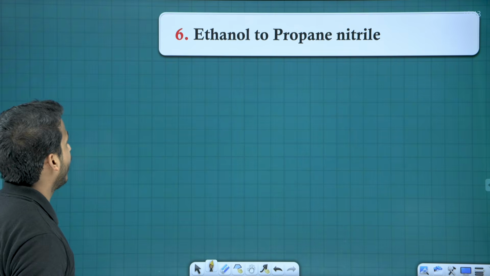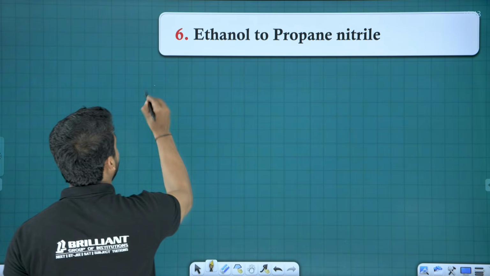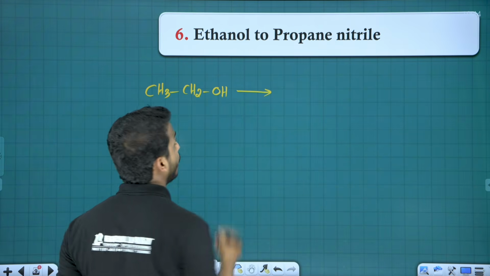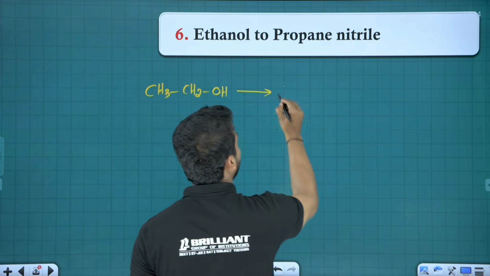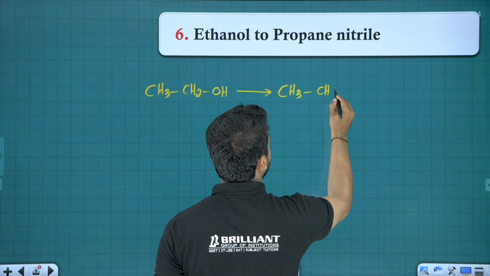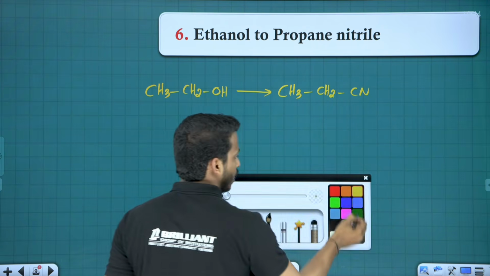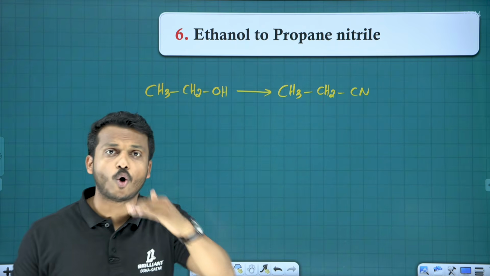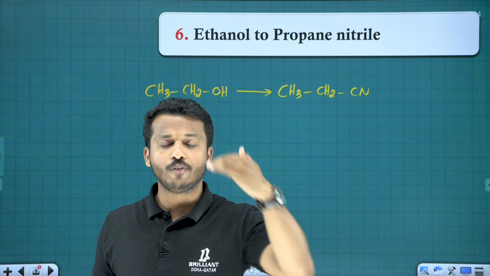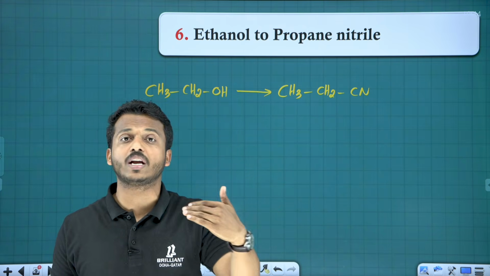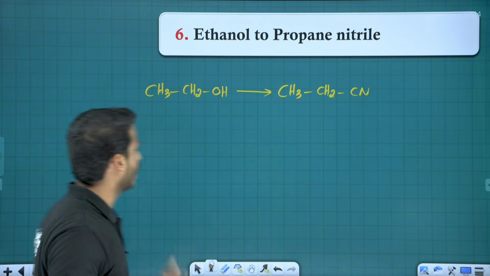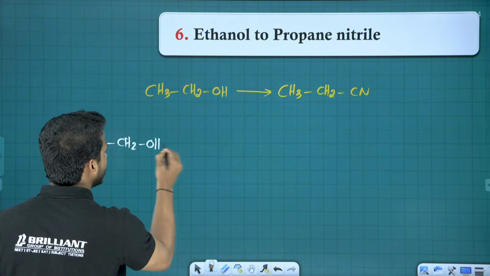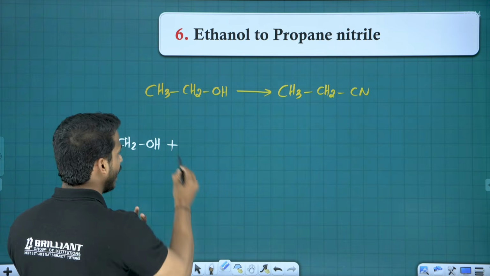Ready? Next one. Ethanol to propane nitrile. What is ethanol? CH3CH2OH is called ethanol, to propane nitrile. You know, nitrile means cyanide. What is the propane nitrile formula? CH3CH2CN. Here, how many carbons? Two carbons in the reactant, three carbons in the product. If you want to increase one extra carbon, definitely we have to bring cyanide. Okay, so keep that in mind. So what I am doing is, the ethanol, first I am converting into a haloalkane.